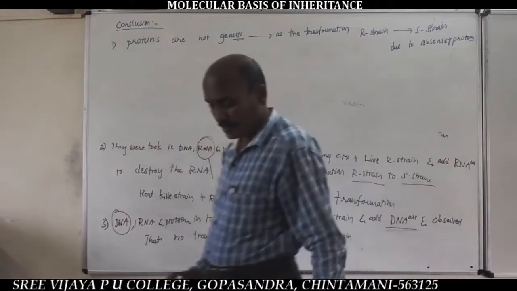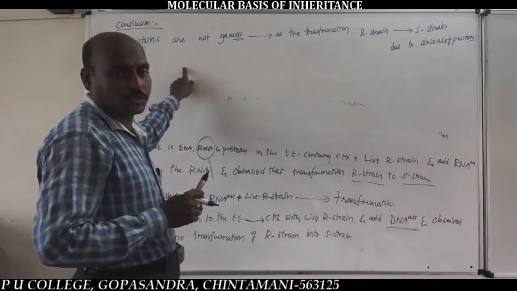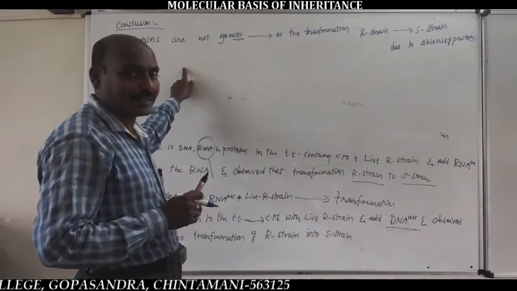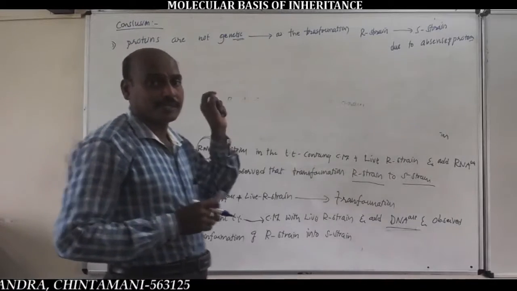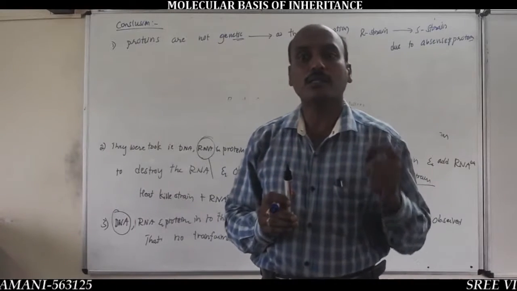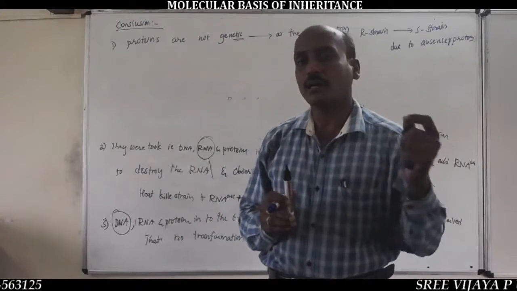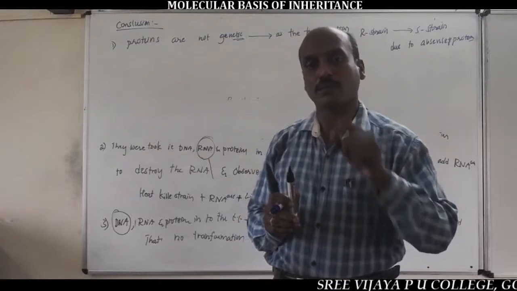Listen here. Conclusion point number 1: proteins are not genetic material, never genetic material. This is because of the transformation of R cells into S cells, R strain into S strain, even in the absence of proteins.